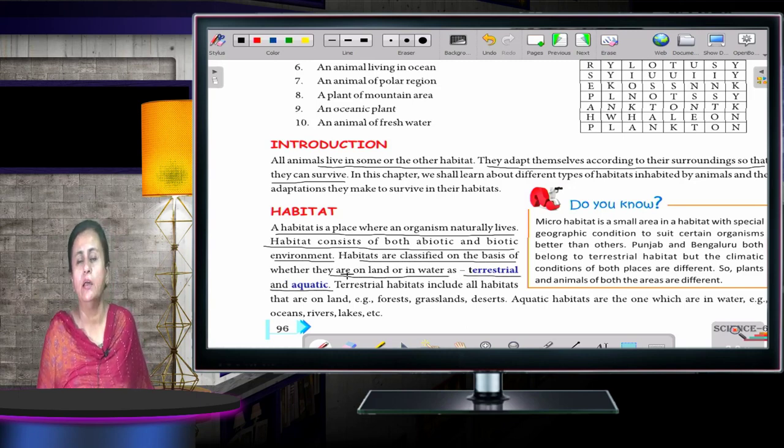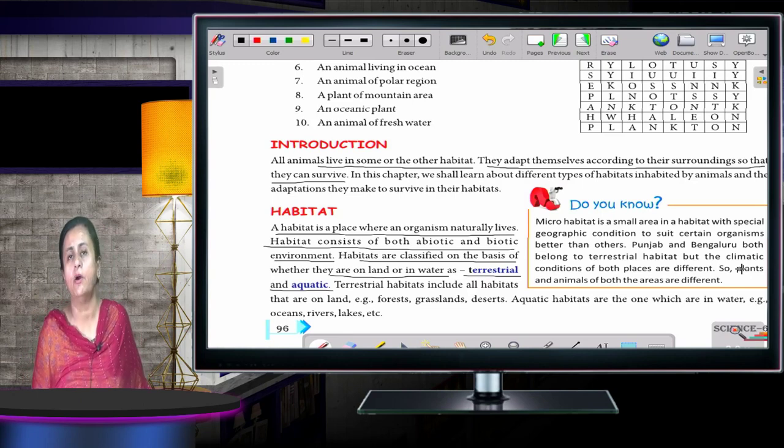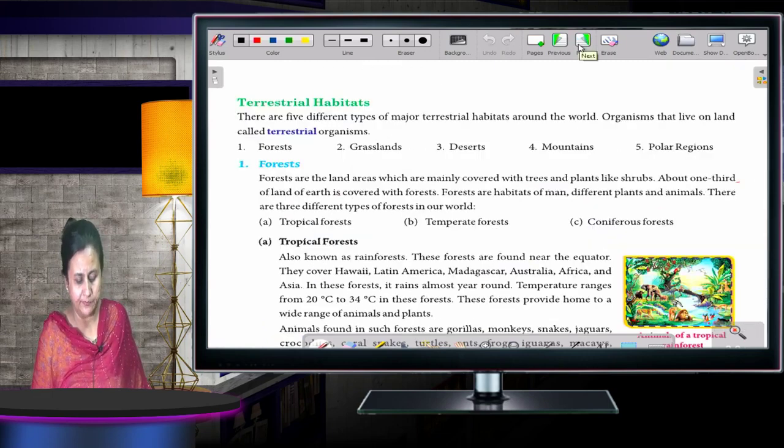Children, the animals which live on land are known as terrestrial, and the animals which are living in water are known as aquatic animals. If I ask you what terrestrial animals are, you will name elephant, monkey, zebra, giraffe, lion, and aquatic animals are all kinds of fish, octopus. They all live in rivers, lakes and ponds. So now moving to the next one.